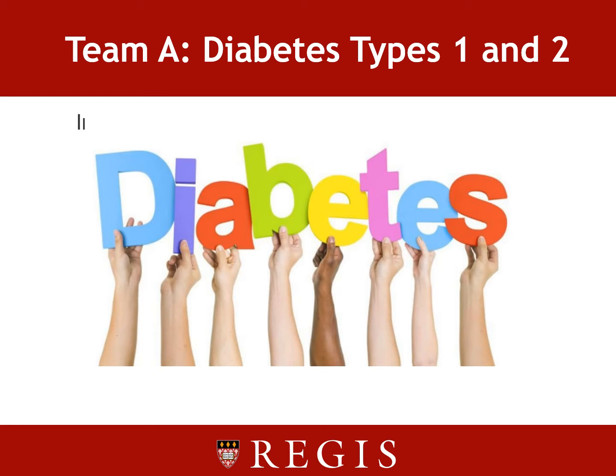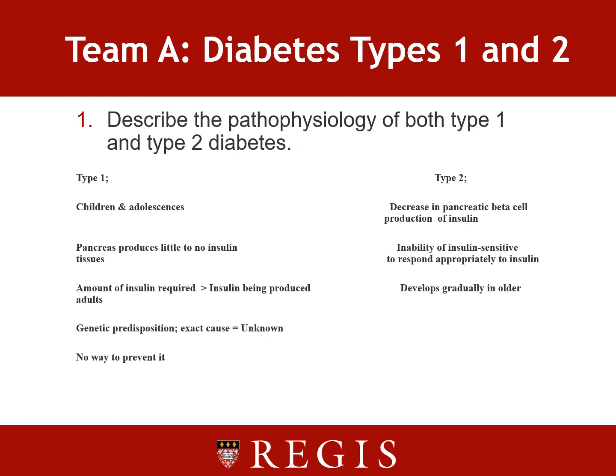So let's talk about diabetes. Diabetes has a Type 1 and a Type 2. Type 1 is mainly in children and adolescents, and the pancreas produces little to no insulin in the tissues. The amount of insulin required is greater than the insulin being produced for adults. Genetic predisposition, exact cause is unknown, and there's no way to prevent it.